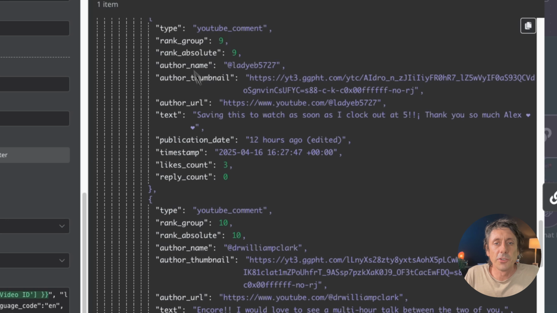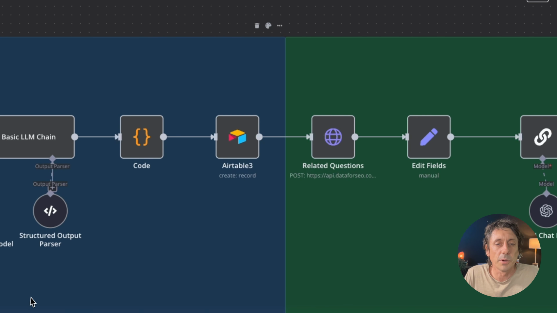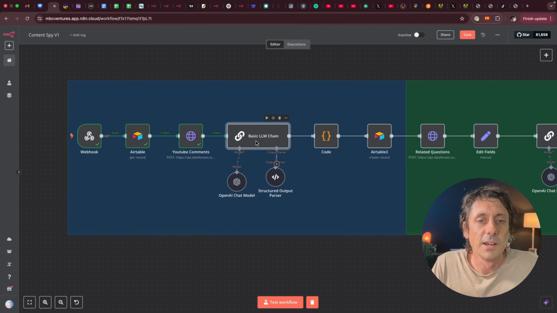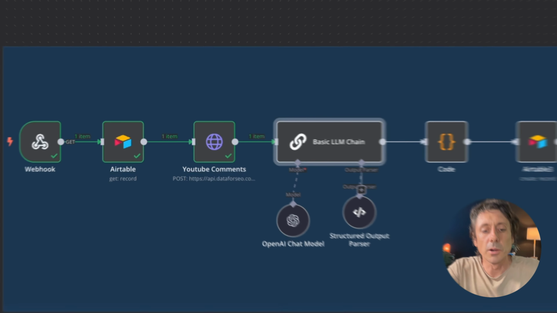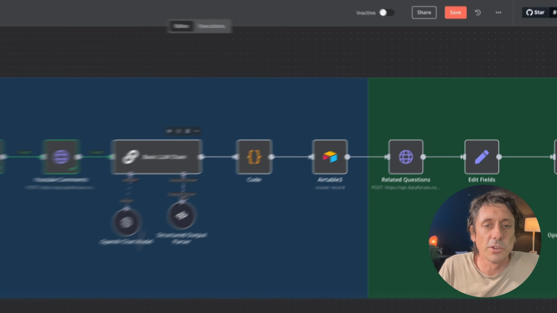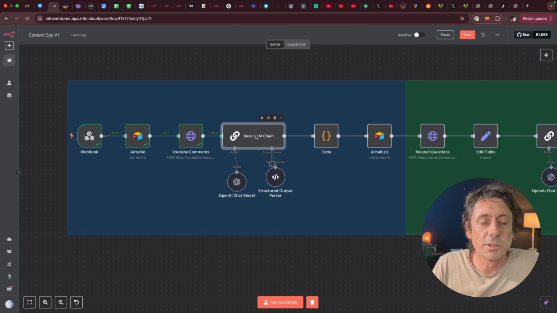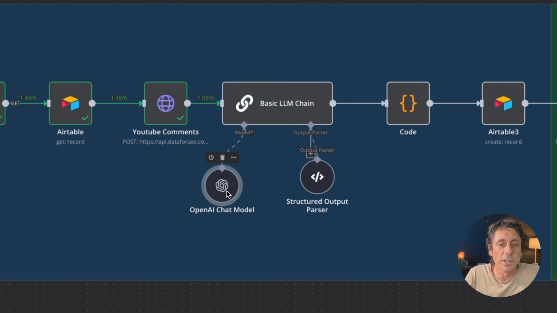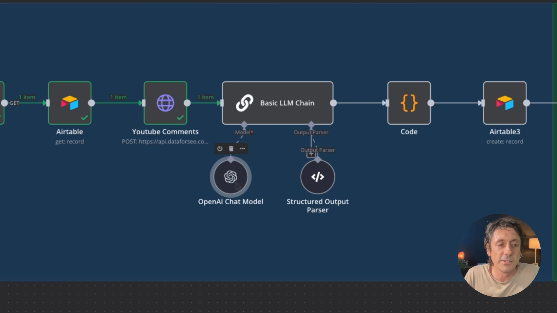Once you've done that, this is the data that we want. This is where we want to get all the information from. So what do we do with this? Well, we set up an AI module here. The way we do this is we go over here and we go basic LLM chain. In order to get this AI to work, you need to plug in the LLM module that you want to use. Now you can use Claude, ChatGPT. There's a lot of different options that you have.